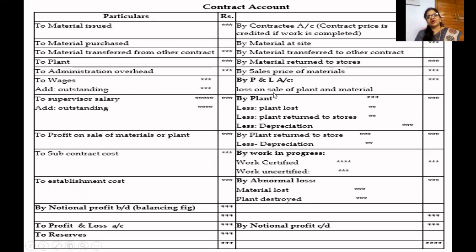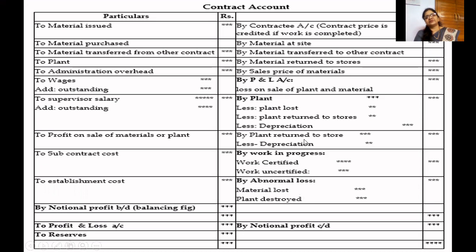By profit and loss account, sale of plant and material, loss on sale of plant and material. And again, closing plant, we have to take closing plant, in that we have to deduct plant lost, plant returned to stores, and then depreciate it.